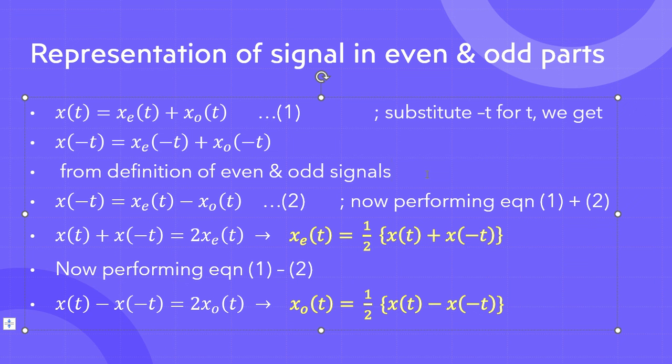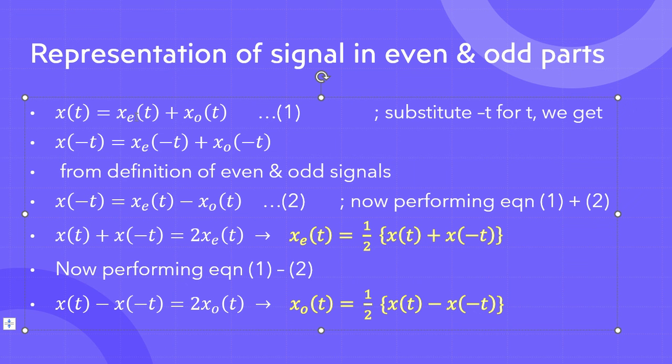Let's call this equation 2. And now let's perform the addition of equation 1 and equation 2. We are simply adding equation 1 with equation 2. What will happen on the left hand side? x of t plus x of minus t will be equal to what we have on the right hand side.